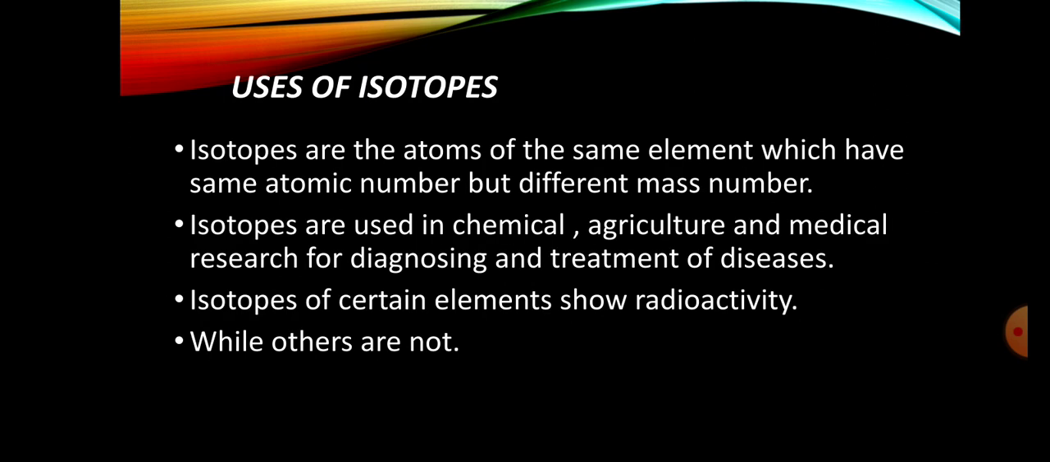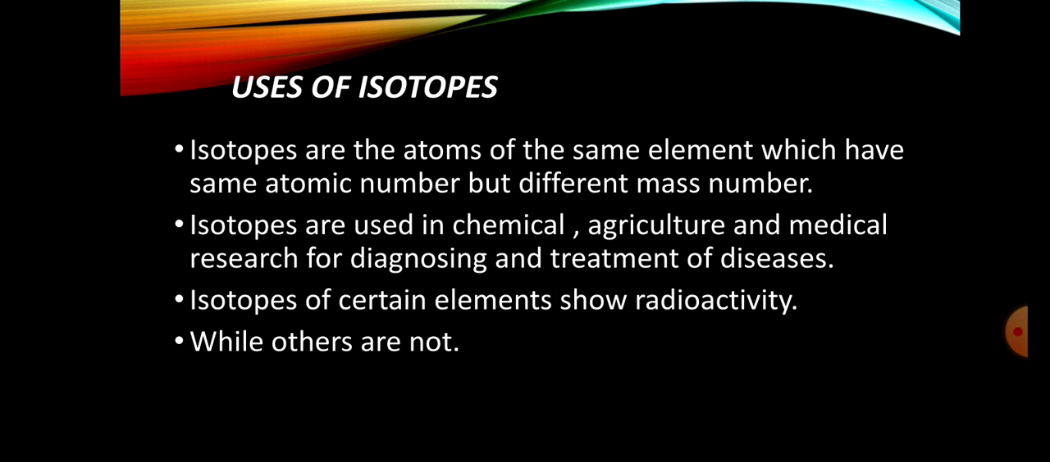So, uses of isotopes. What are isotopes? Isotopes are the atoms of the same element which have the same atomic number but different mass number. Now what is the atomic number? Atomic number means the number of electrons or protons present in an atom. And what is the mass number? It means the sum of the protons and the neutrons present in the nucleus of an atom.